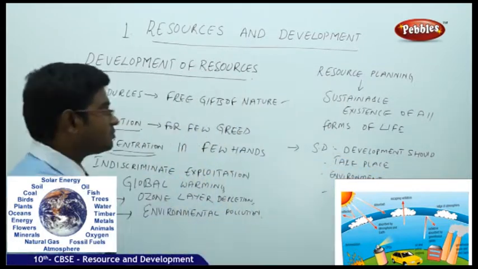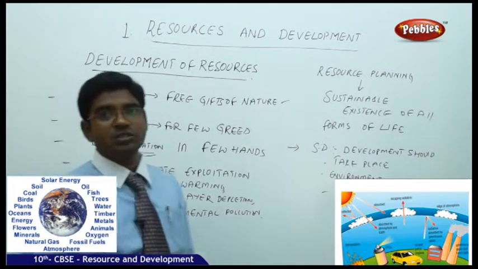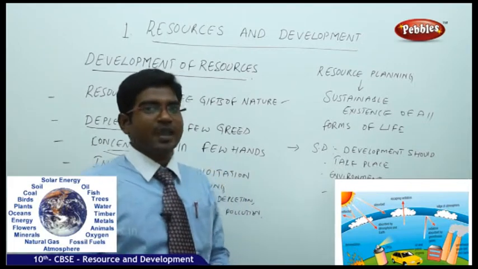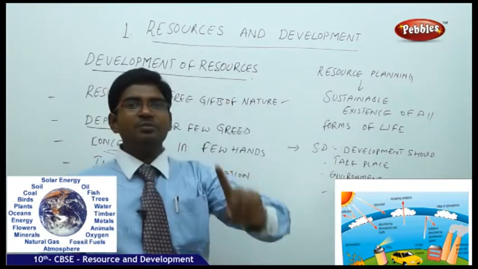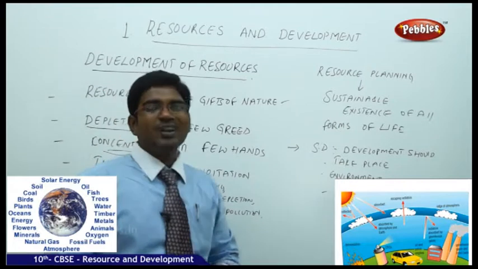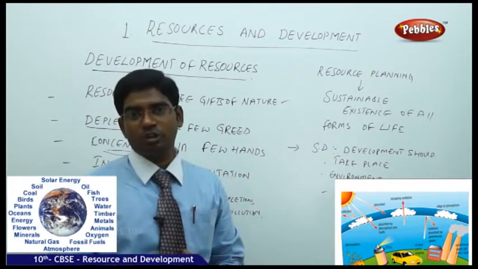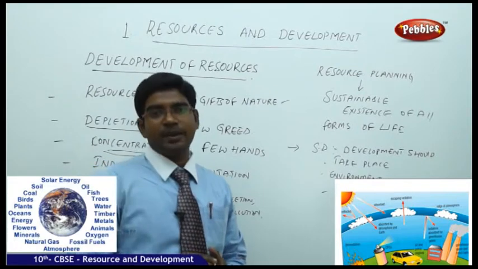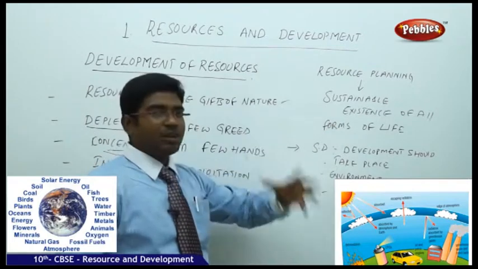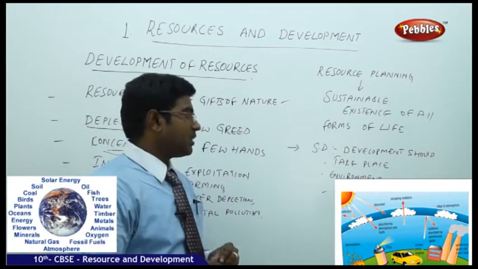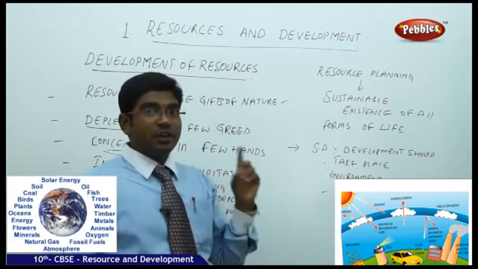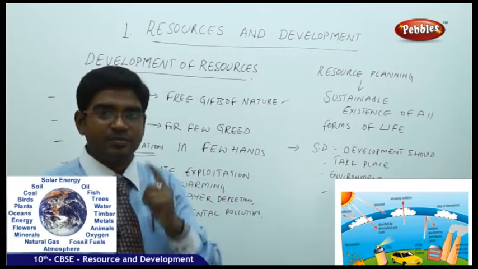And later, how do we need to plan for resource planning? What is the requirement to have resource planning? We need to have resource planning because in resource planning, we can make sure that the resources are used on a sustainable growth for all. What is sustainable existence or sustainable growth or sustainable development? The word sustainable means here for us that when you are planning to develop anything, the development should take place. Yes, we all need to develop, but that should not cause any harm to the environment. That is the first point.